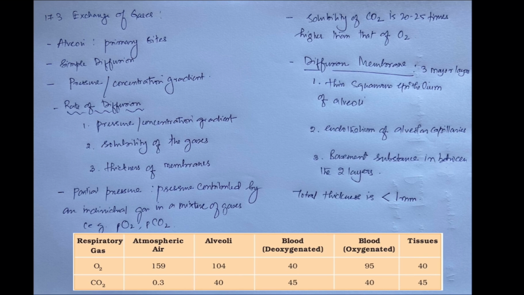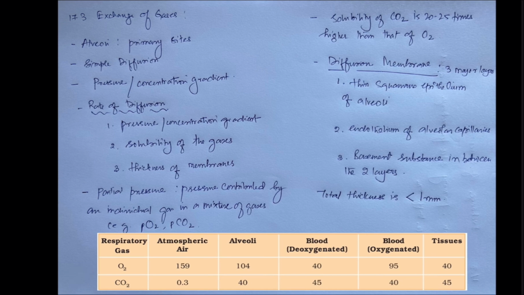The exchange of gases, oxygen and carbon dioxide, takes place in alveoli, which is the primary site. And this exchange takes place by the process of simple diffusion. So you should remember this term, simple diffusion, and this is dependent on the pressure or the concentration gradient. When the pressure of oxygen or carbon dioxide is more, that shows that the concentration of these gases is also more. So we write these two terms together, pressure/concentration.